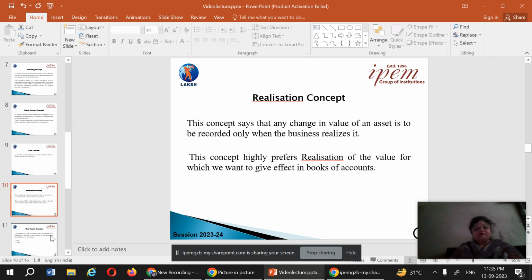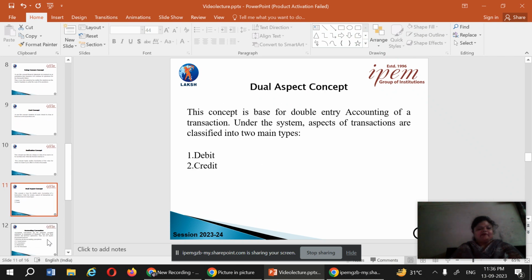The next concept is the concept of realization. The concept of realization says that any change in the value of an asset is to be recorded in the business only when it is realized. When it is realized, it has an impact in the books of account. It does not say that when an order is made, it is to be recorded. It is only recorded when the business realizes it or it is converted into cash.